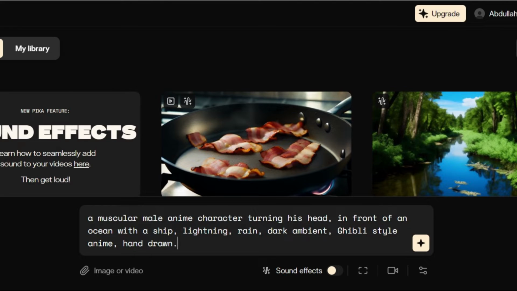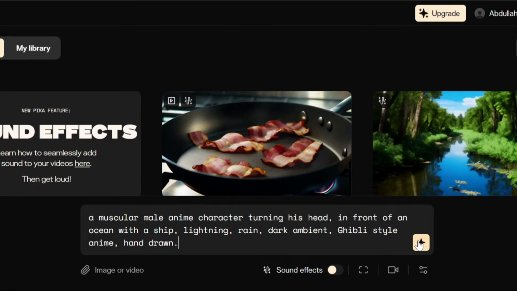Then to get that dramatic motivational anime movie look, I further went into detail of the video style by adding other important features like lightning, rain, rough waves, dark ambient, and Ghibli style anime. And as an extra, I went ahead and told it to make everything hand-drawn so we can get an authentic effect on the subject character. This way you can easily get exactly what you wanted for your video.